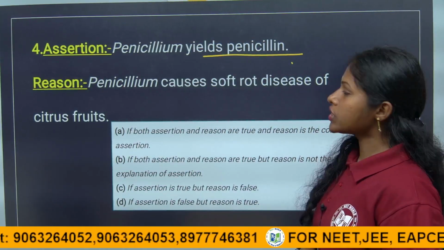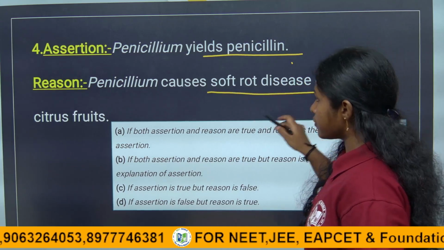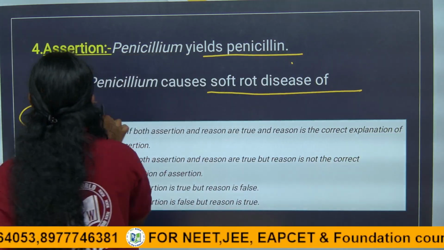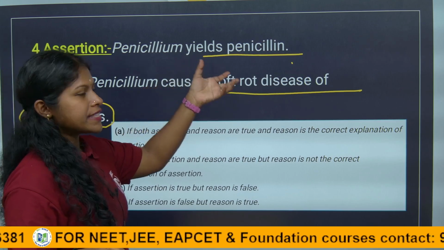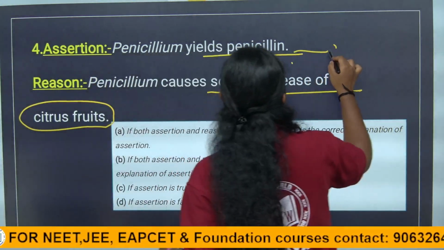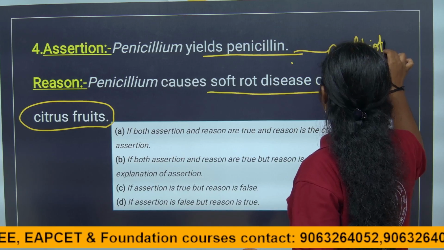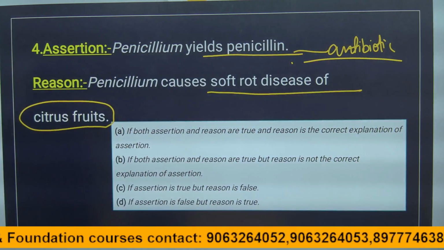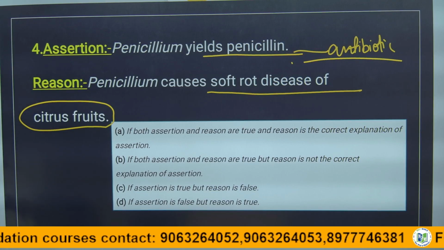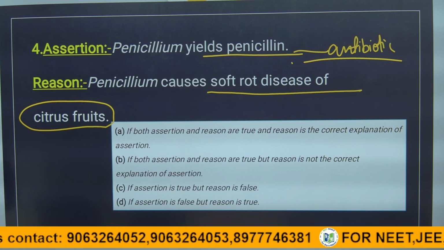The reason given is: Penicillium causes soft rot disease in citrus fruits. The assertion is about penicillium yielding its antibiotic. If they had given the antibiotic as the reason, it would have been quite suitable for the question. But they did not give it like that. They gave that penicillium causes soft rot disease.